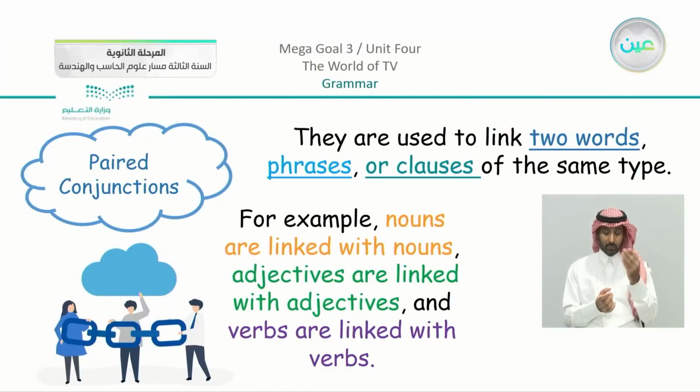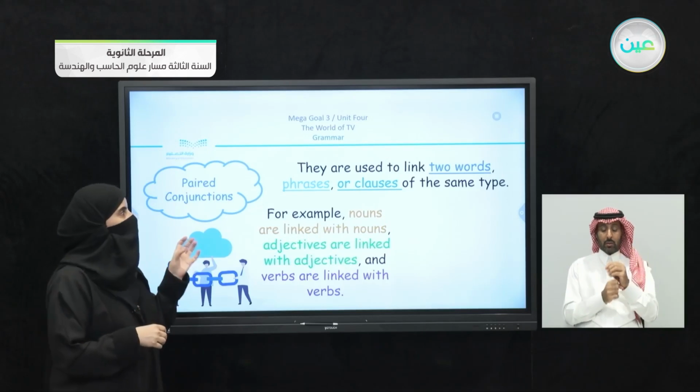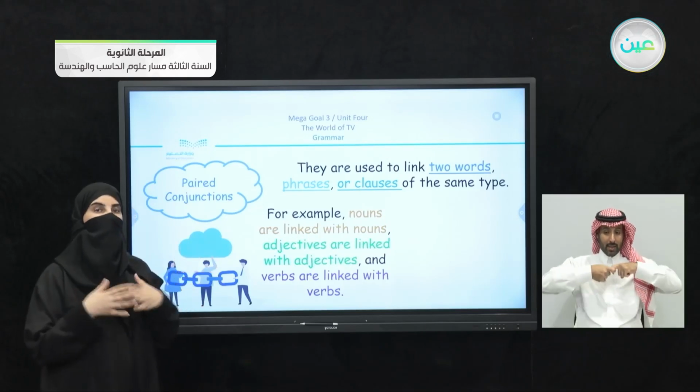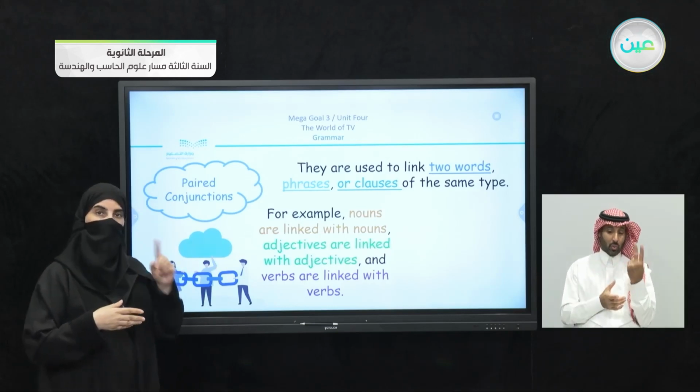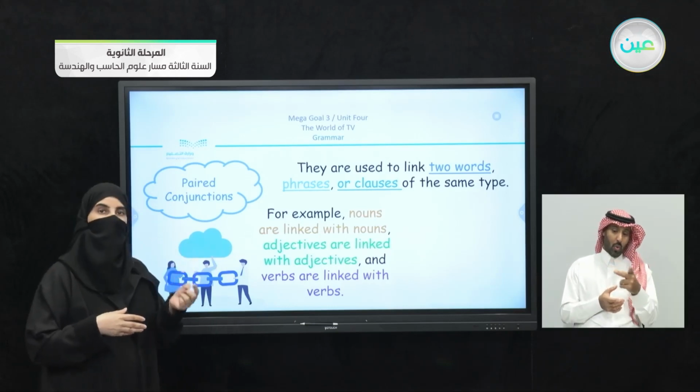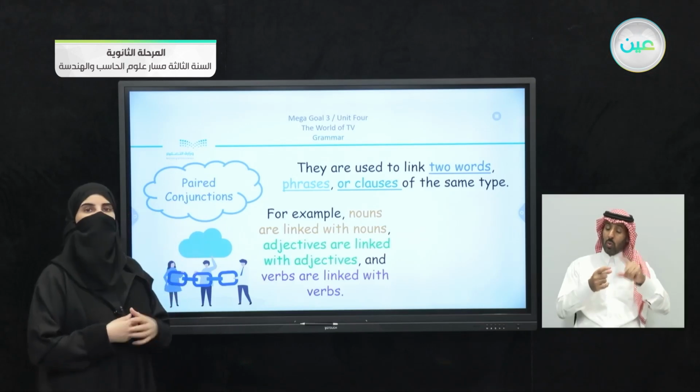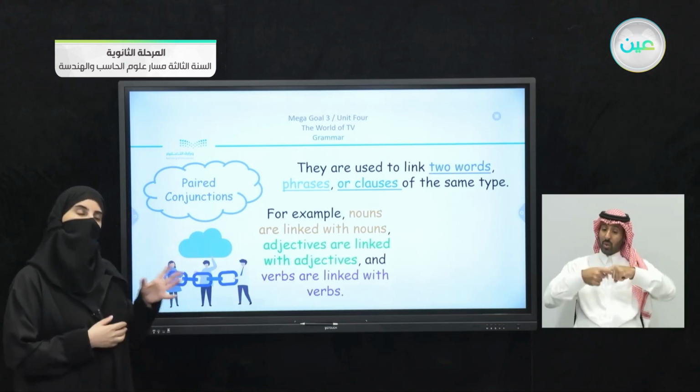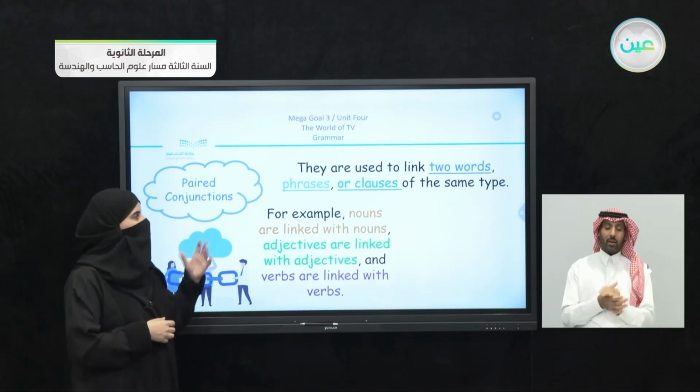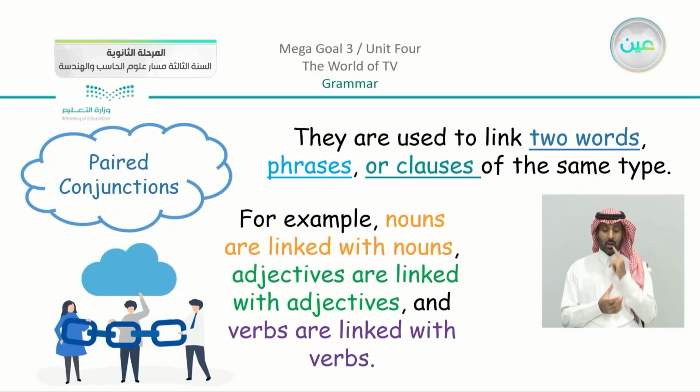Paired conjunctions are used, as we mentioned in the objectives, to link, to connect two words, or two phrases, or two clauses of the same type. To explain this, nouns are linked with nouns.